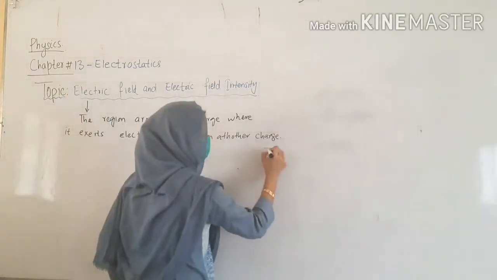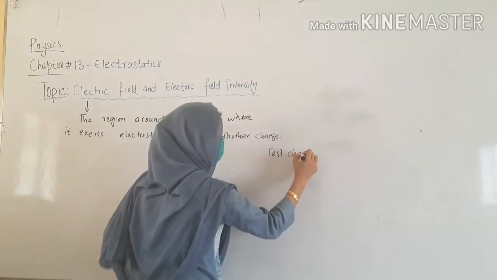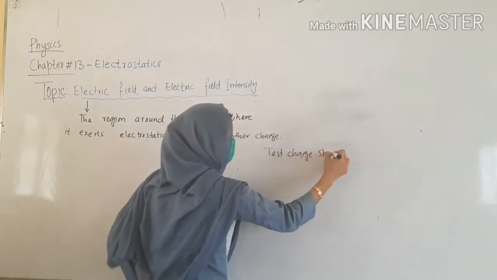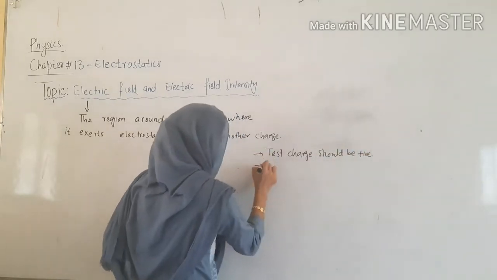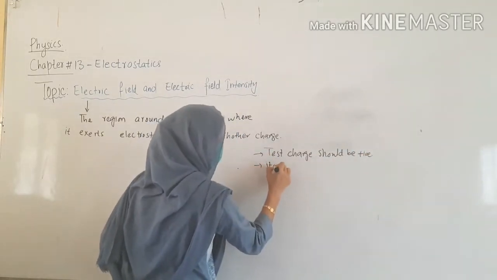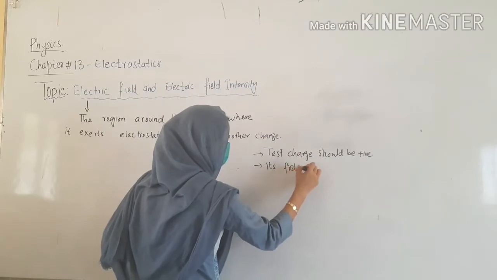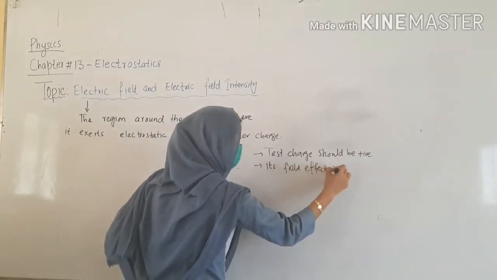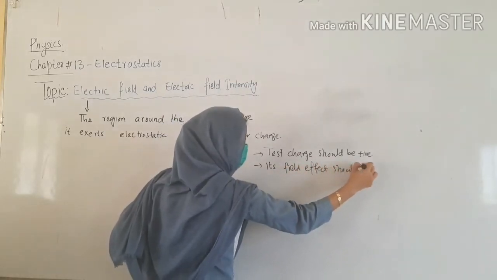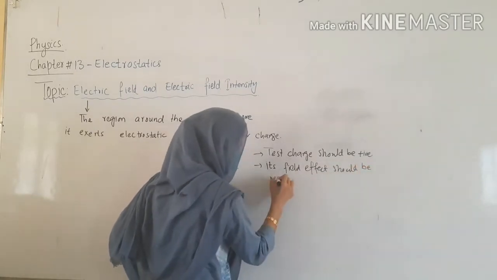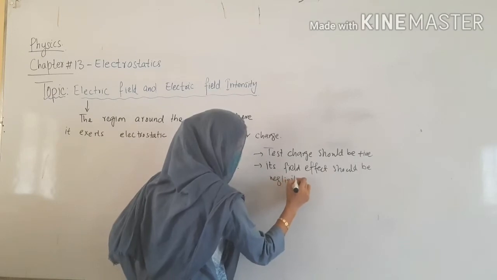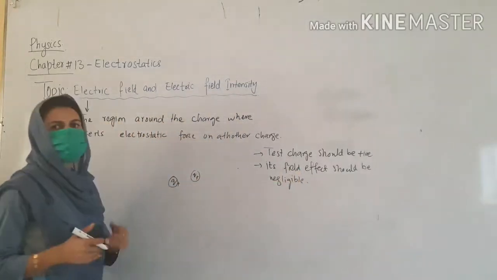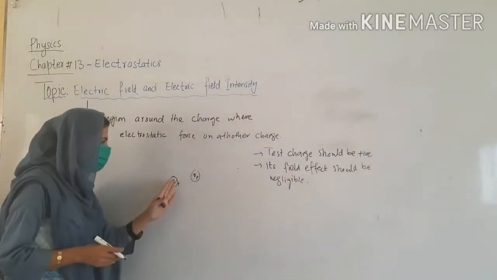What are the conditions of a test charge? The test charge should be positive, and the second thing is its field effect should be negligible. Why negligible? Because if its effect is stronger, then obviously it will change the behavior.